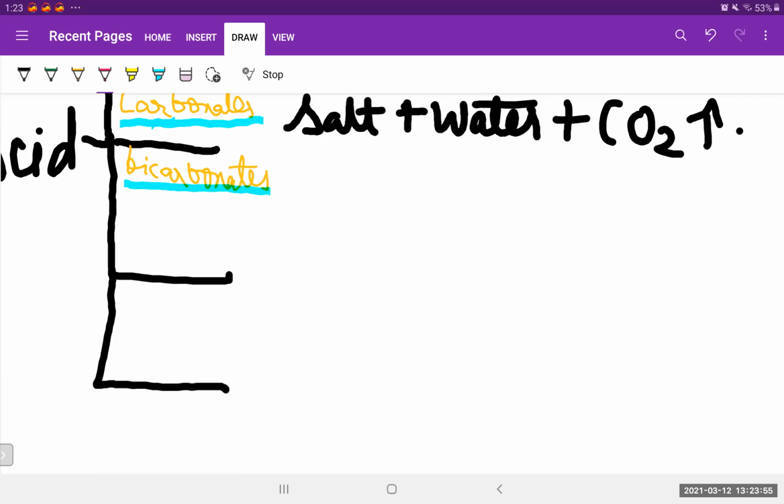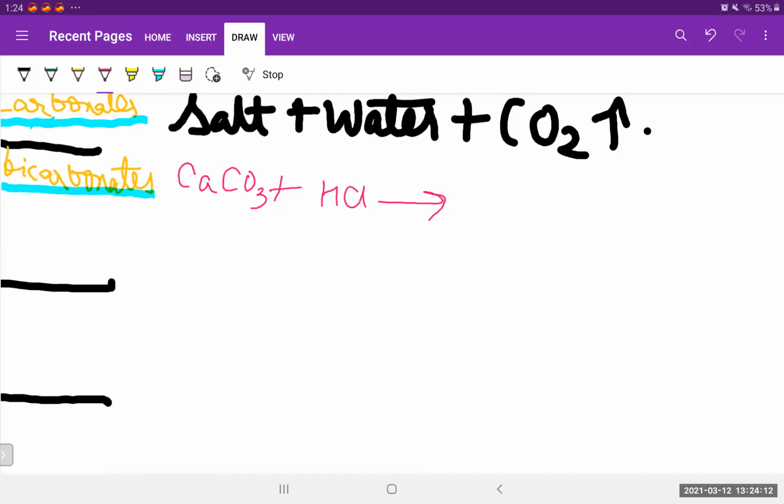So let's take a carbonate, CaCO3, that is calcium carbonate, and react it with an acid, that is HCl, hydrogen chloride. What will we get? We know that we'll get carbon dioxide for sure. So let's write carbon dioxide is released. Then we know that water is there for sure, so let's write H2O. And then we'll get a salt.